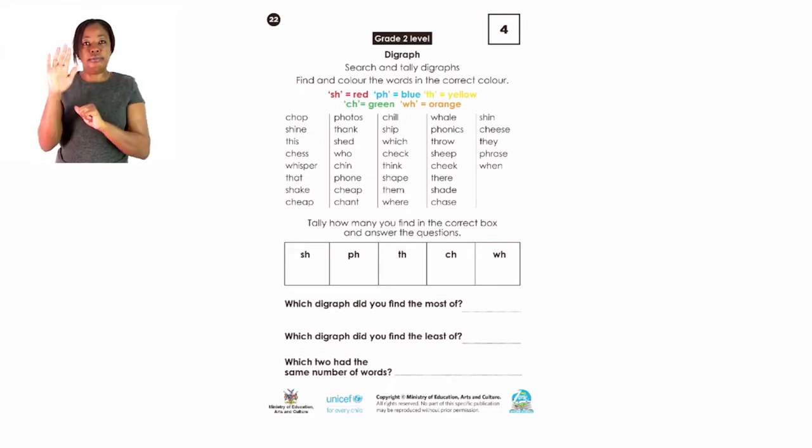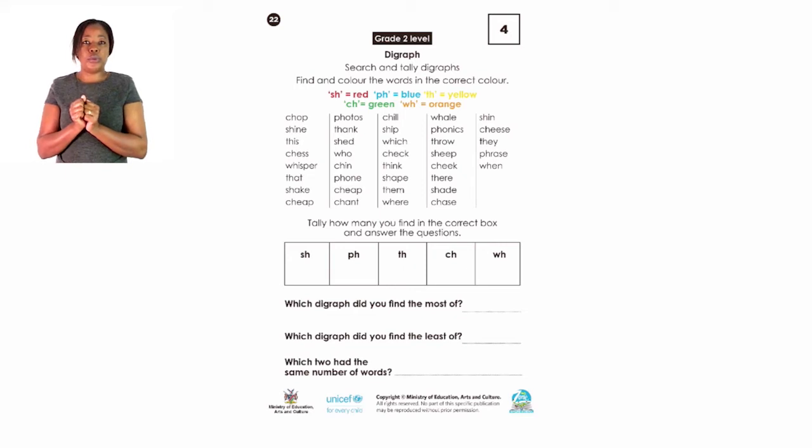To the sounds that we are to do here, we have the sh sound, which is the s and the h when they are together. We have the p and the h when they are together. We say f. We have the t and the h. When they are together, we take out our tongue. F. We have a k for a cat and a h. When they are together, we say it's a ch. We have a w and a h. We say hui.